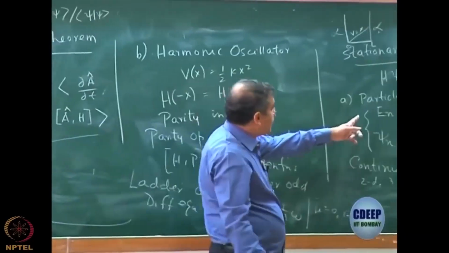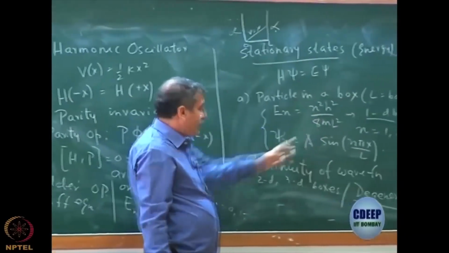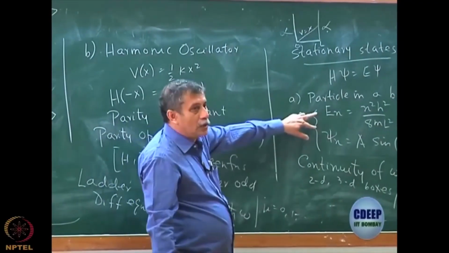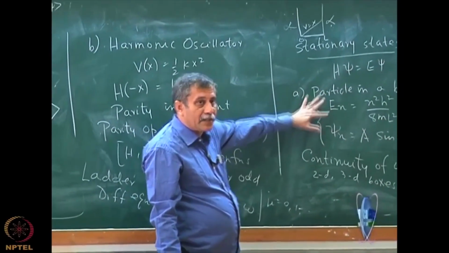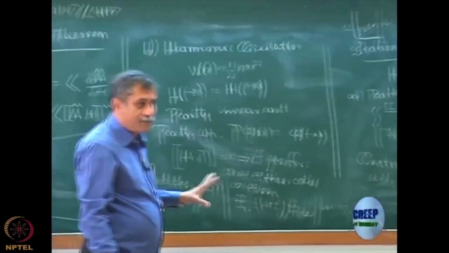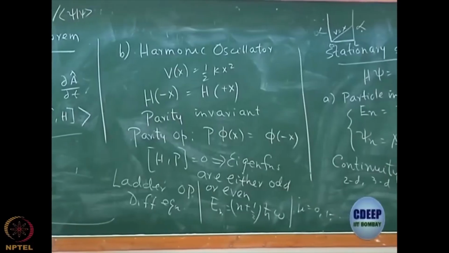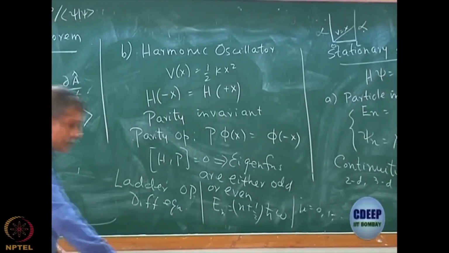Importantly, you have to find that since E is n square dependent here, and E is linear dependent on n, the spacing between the two is quite different. In this case, it keeps on increasing. In this case, it's a constant.